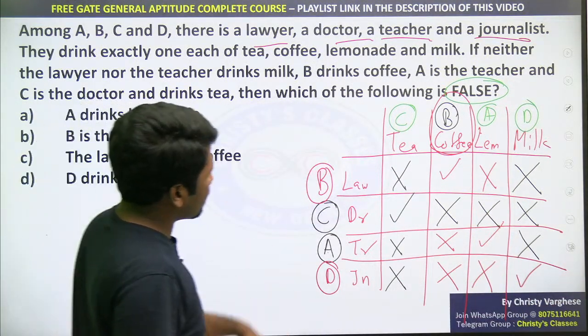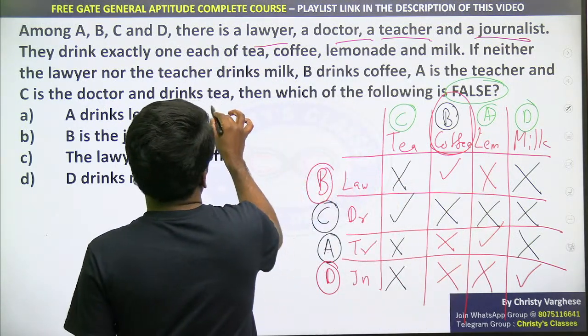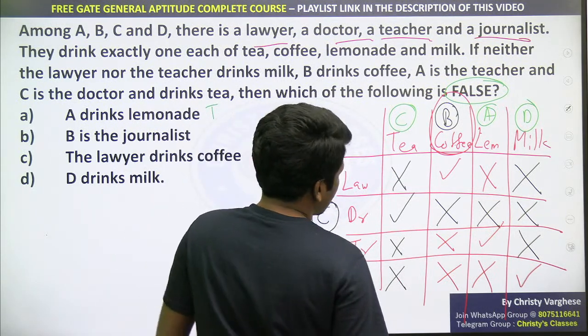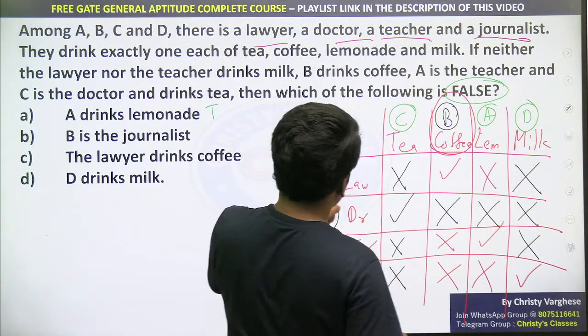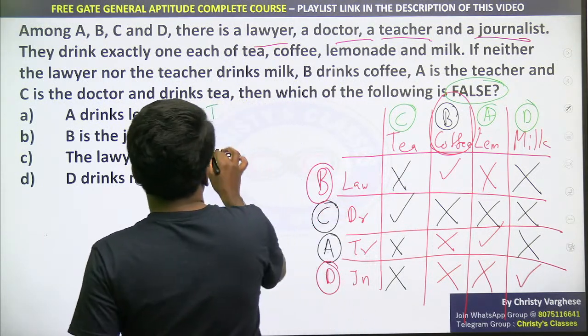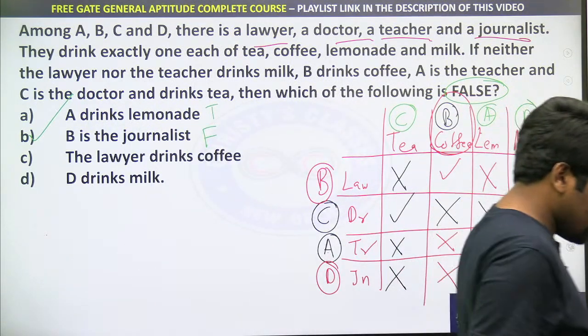A drinks lemonade, is it correct? A drinks lemonade, it is a correct statement, a true statement. We need a false statement, not a true one. B is the journalist. Journalist is D. B is the lawyer. So this is a false statement. We need a false statement, therefore option B is the answer.